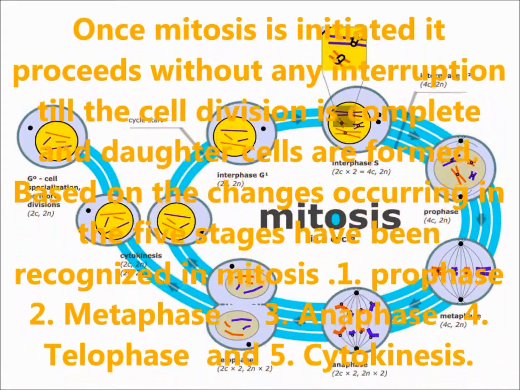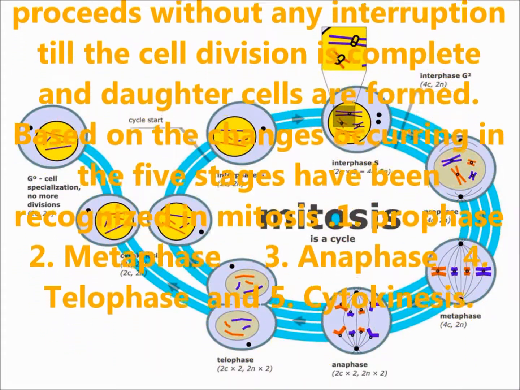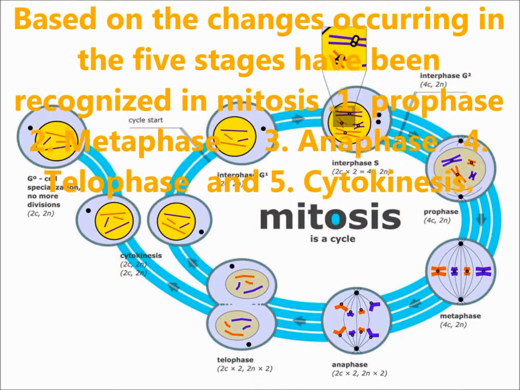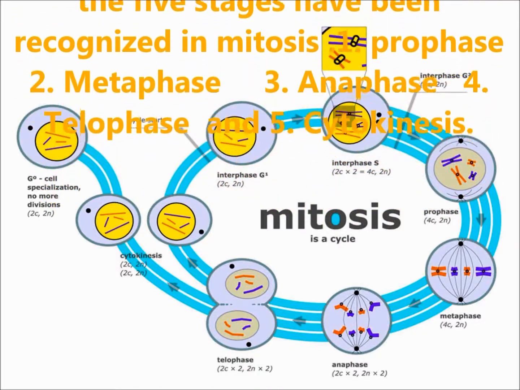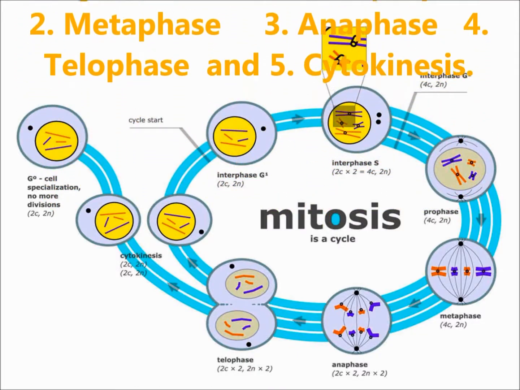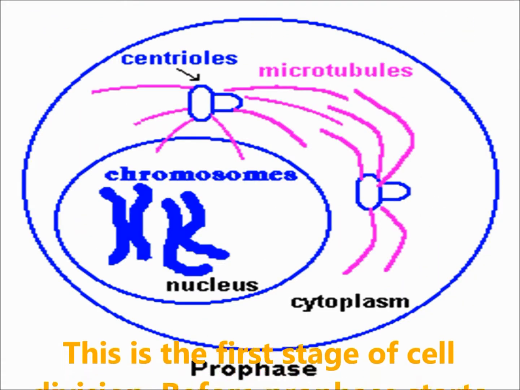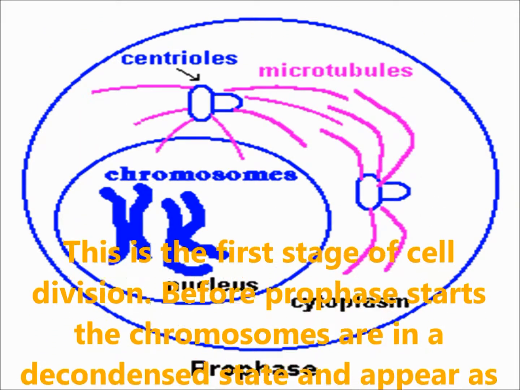Based on the changes that occur, five stages have been recognized in mitosis. They are prophase, metaphase, anaphase, telophase and cytokinesis. Prophase. This is the first stage of cell division.